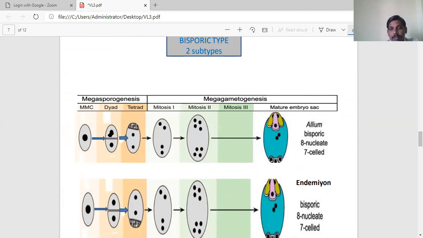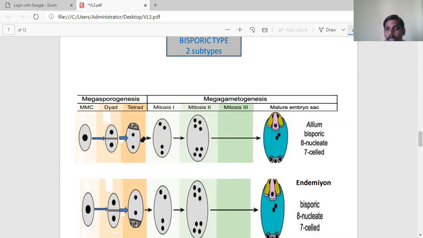Here, each cell is called a dyad. Dyad means it is equivalent to 2 spores. So, after formation of 2 dyad cells, one of the dyad cells degenerates and the remaining dyad cell undergoes the second meiotic division. It gives only 2 nuclei. So this dyad cell containing 2 nuclei participates in the development of the embryo sac. And the dyad cell which degenerates is the one situated towards the micropylar end.